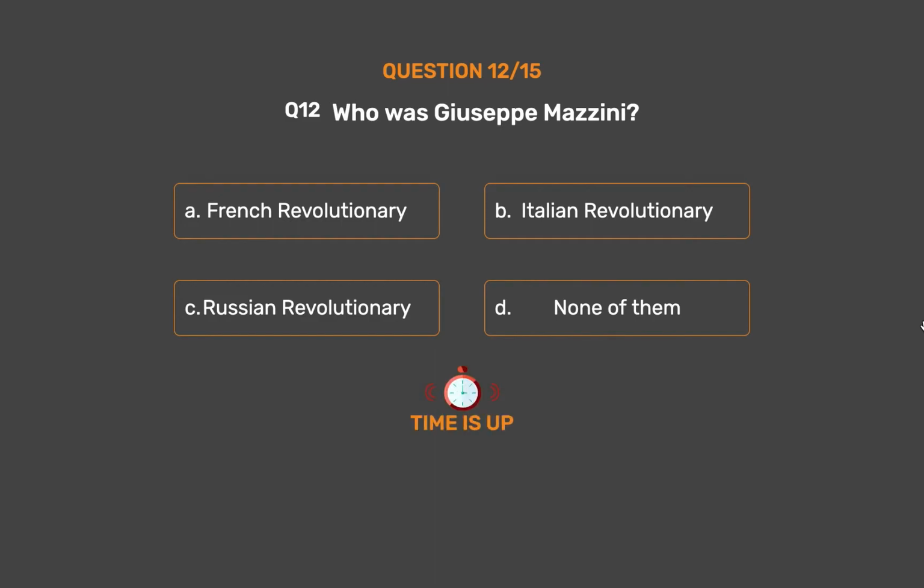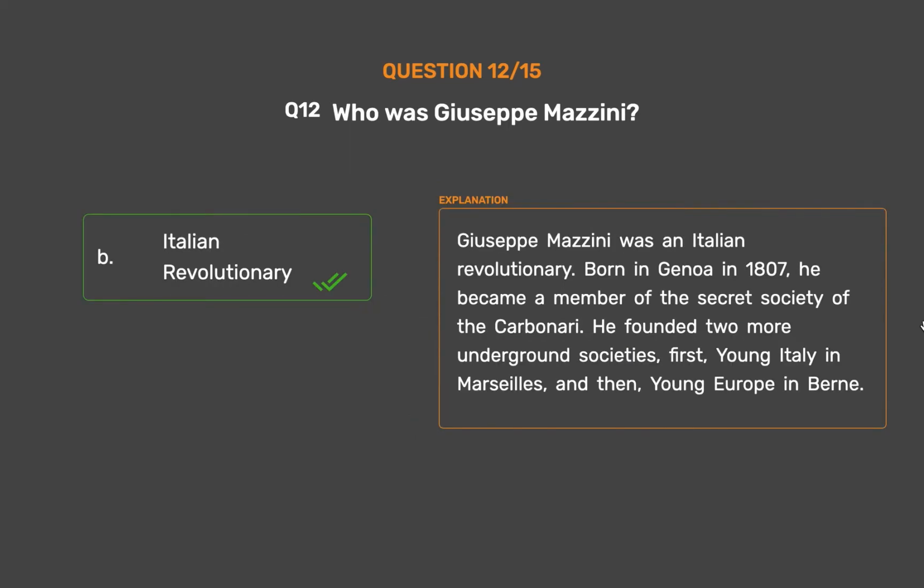The correct answer is option B. Italian Revolutionary. Giuseppe Mazzini was an Italian revolutionary. Born in Genoa in 1807, he became a member of the secret society of the Carbonari. He founded two more underground societies, first, Young Italy in Marseille, and then, Young Europe in Bern.